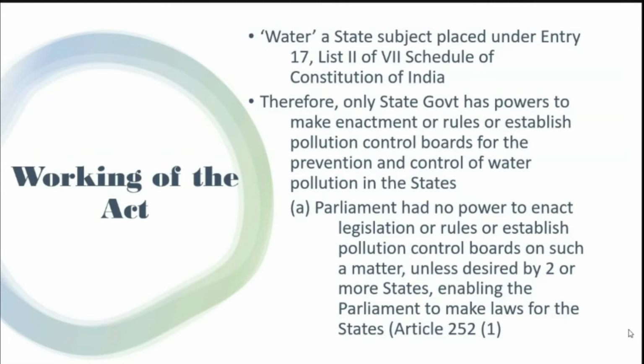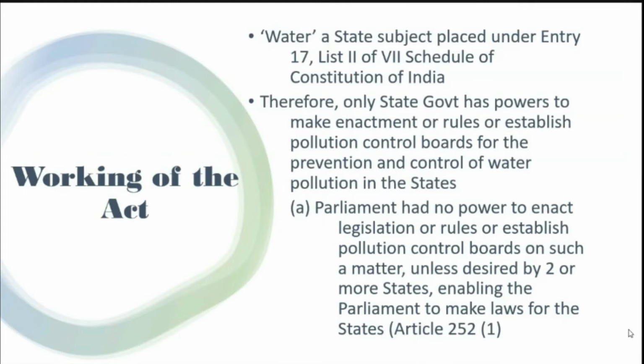These boards have no jurisdiction in other states. The parliament has no powers to enact legislation or rules or to establish pollution control boards on such matters, unless desired by two or more states, enabling the parliament to make laws for the states. That is discussed under Article 252.